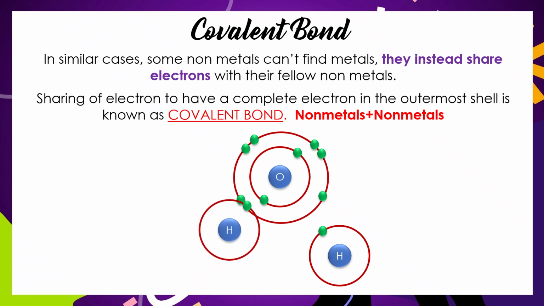For example, water consists of hydrogen and oxygen atoms, which are nonmetals. They share electrons. This is an example of a covalent bond.